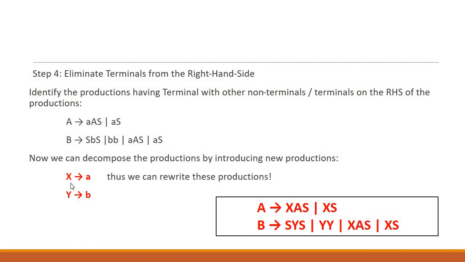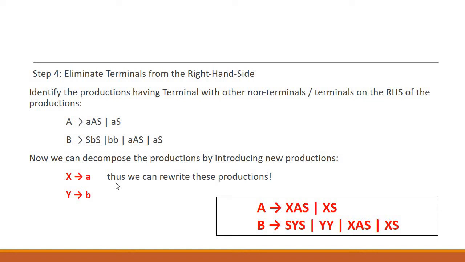So we can take X is producing A and Y is producing B, and now wherever we are having a small a and a small b, we simply remove those terminals with the new non-terminal entries. So here are the new productions. A is producing XAS and XS, B is producing SYS, B is producing YY, and B is producing XAS, and B is producing XS. So here we simply removed those terminal entries from the production.